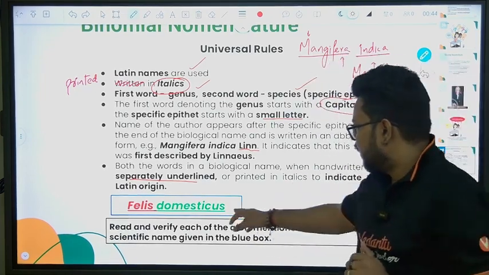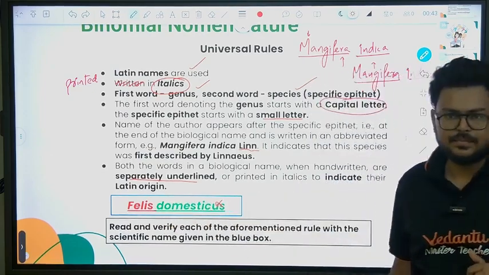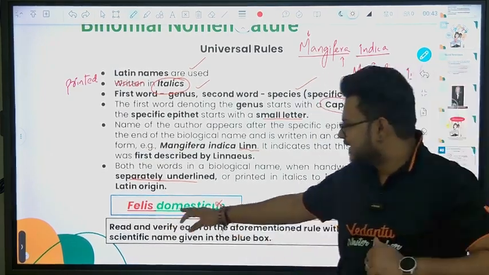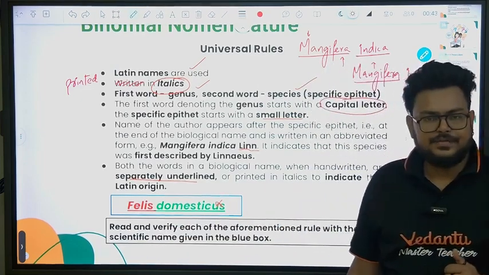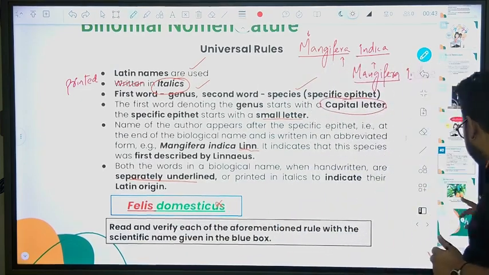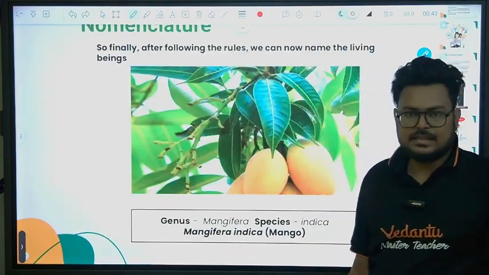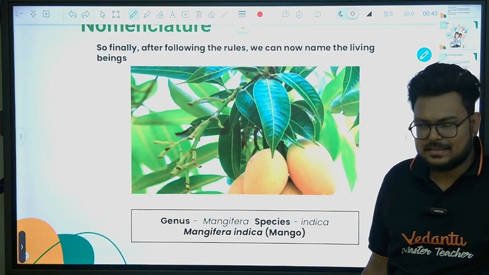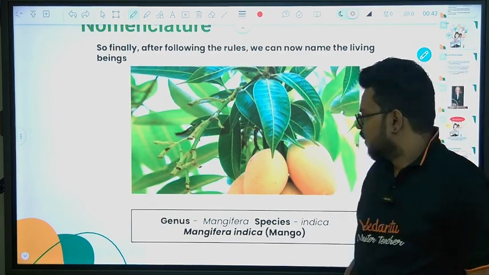What is given here is incorrect because they are lining it completely together. There should be a gap between Felis and domesticus. Here you can see it is printed in the slides, so it is in italics. Otherwise, we would have underlined it. Sorted?